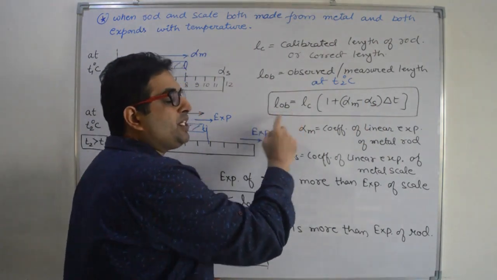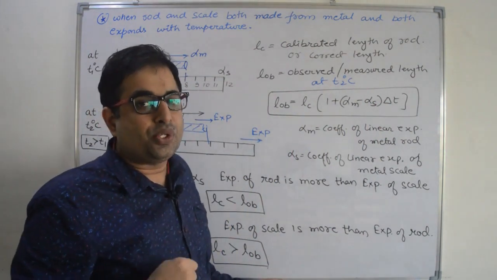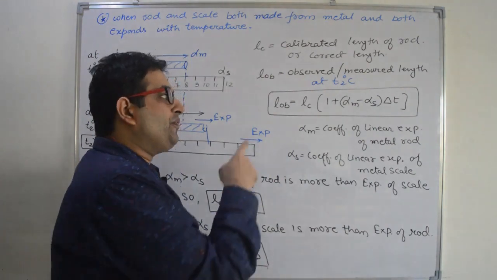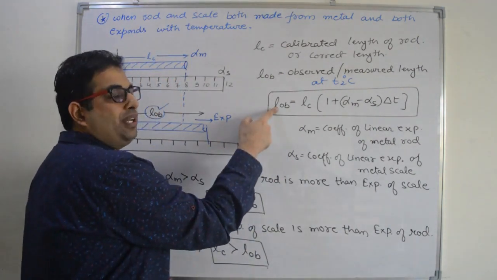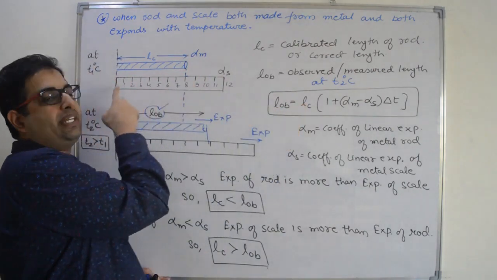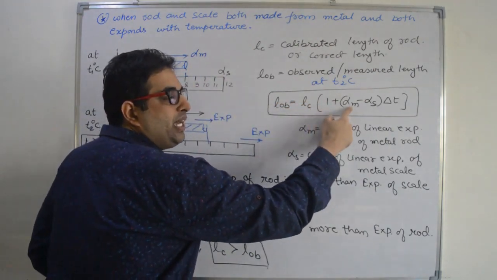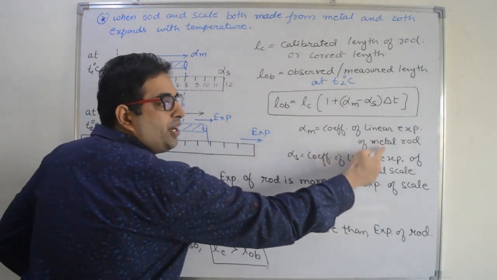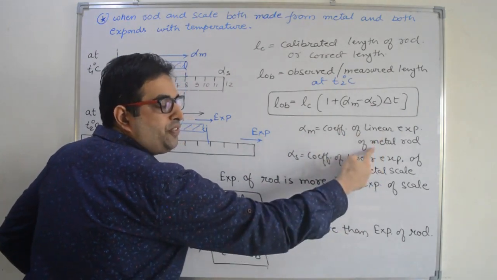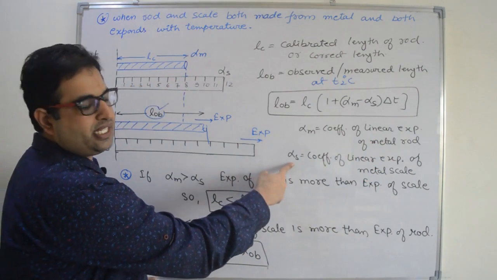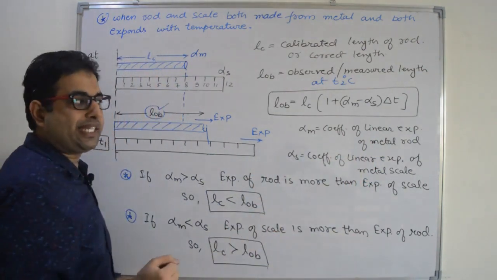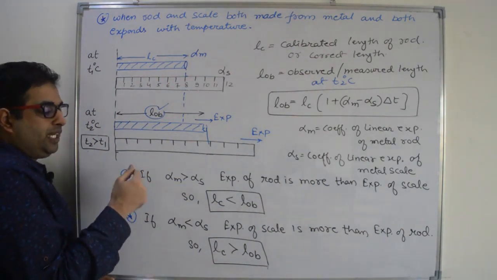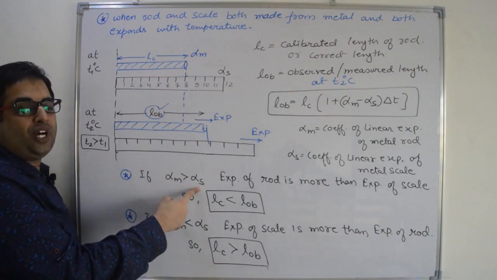And we have to remember this formula directly because it is not possible to derive this relation in an objective paper. So you have to remember it directly that observed length is equal to correct length at T1 degree Celsius into 1 plus alpha m minus alpha s into delta t. This alpha m is the expansion coefficient of the metal rod, and alpha s is the expansion coefficient of the metal scale. Now there are two different conditions. First condition is if alpha of rod is more than alpha of scale.